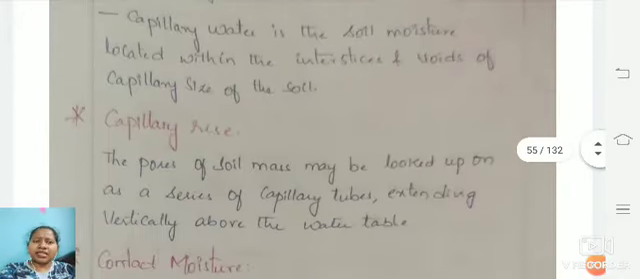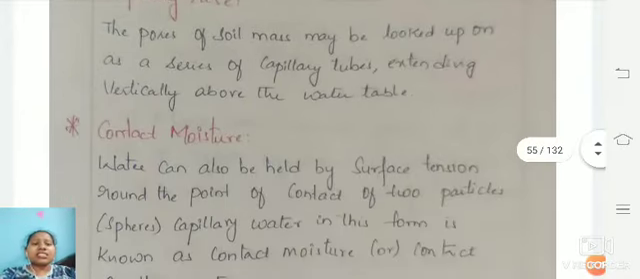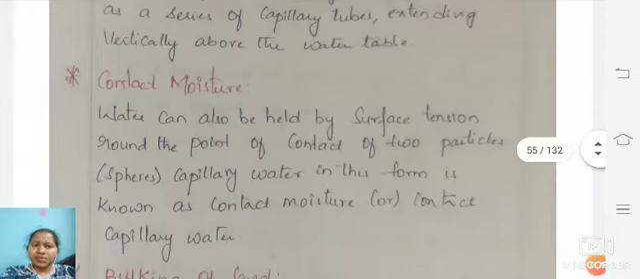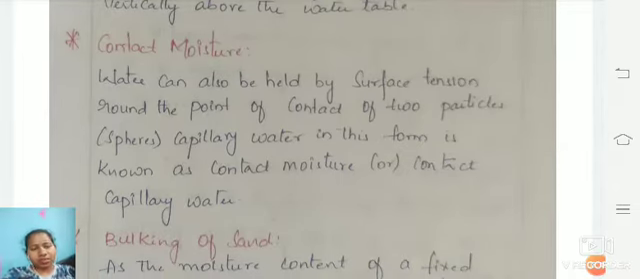And next is capillary rise. What do you mean by the rise? If you take a capillary tube, its vertical extent above the groundwater table is your capillary rise. Next is contact moisture. This contact moisture is nothing but surface tension. Whenever the surface tension at a particular point is considered for any spherical thing, the capillary water formed is known as the moisture content here.